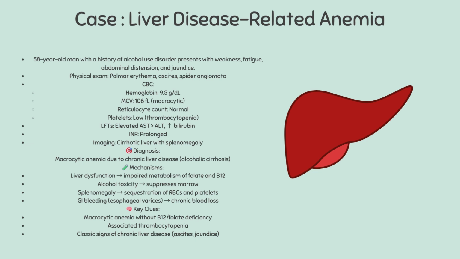So remember, in liver disease, anemia is usually macrocytic, often accompanied by thrombocytopenia, and driven by a combination of nutritional, toxic, hematologic, and bleeding factors.